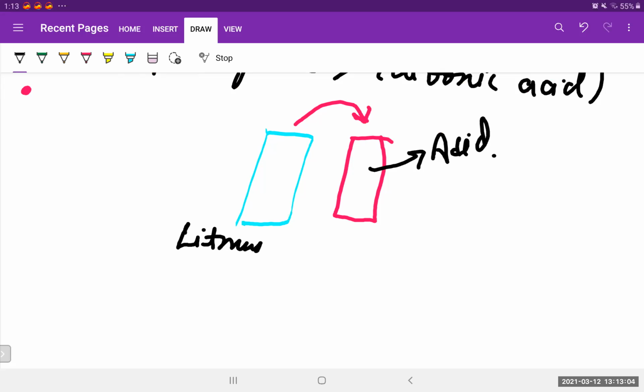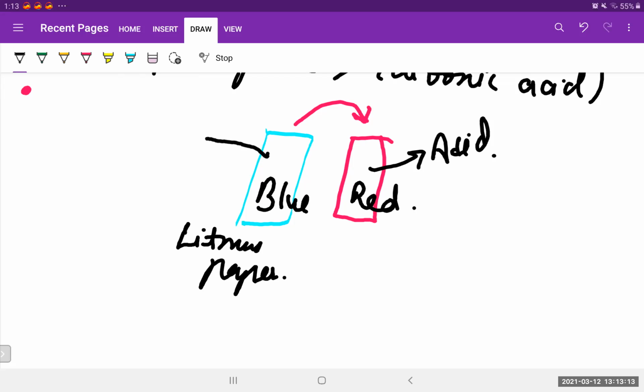This one was blue and this one is red, when we added acid to it. And one keyword is marked every time in ICSE, and that is moist. You always have to include the word moist litmus paper. Only moist litmus paper shows this reaction.